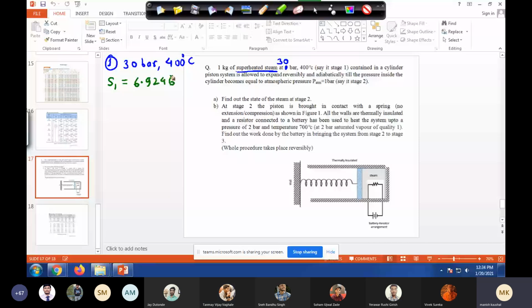Here I am writing stage 2. Stage 2, the only thing known is 1 bar. Nothing else is known. In which state is our steam, whether it's a mixture of saturated liquid and saturated vapor, the temperature is not known. Again, the same thing is valid here, that S2 equals S1 because it's a reversible adiabatic process.